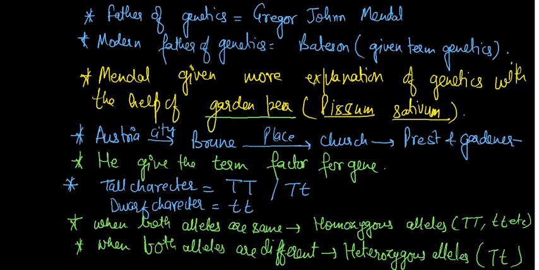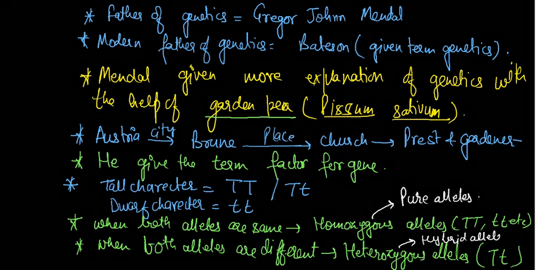One term I already gave you is homozygous and heterozygous alleles. Later we will know some more things. Listen very carefully: homozygous alleles are also called pure character or pure alleles, and heterozygous alleles are called hybrid alleles.